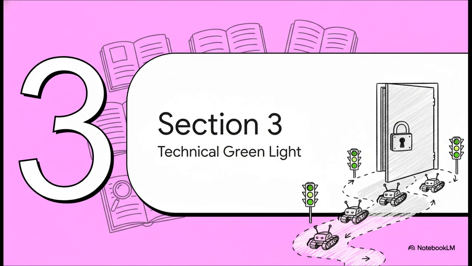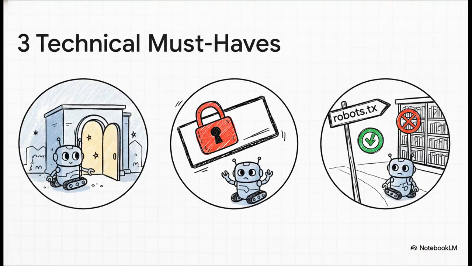Okay, we built our house, we've labeled everything inside. Now it's time for the technical green light. We need to make sure the doors are unlocked and the path is totally clear for Google's crawlers to come on in. These 3 points might seem simple, but they are completely non-negotiable. Your site can't be hidden behind a password. Your articles have to be accessible without needing login. And your robots.txt file, which is basically a set of instructions for search engines, cannot be telling Google's bots to stay away. One mistake here, and the whole process just grinds to a halt.